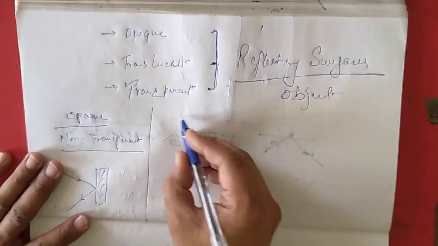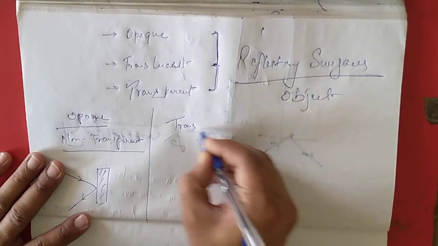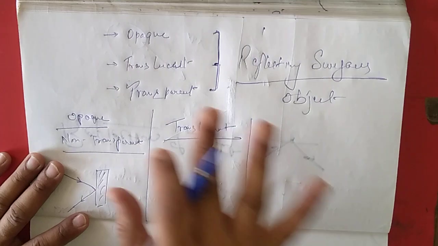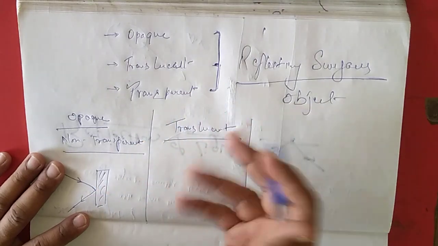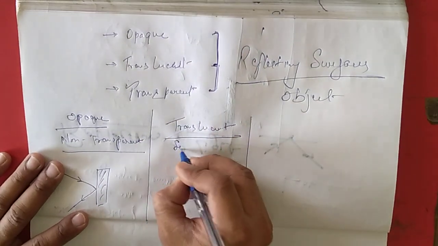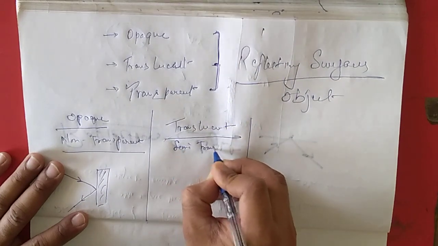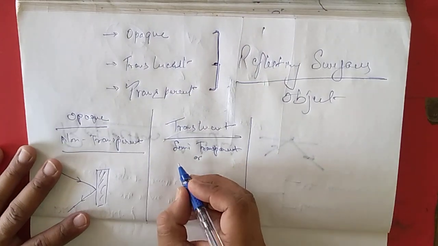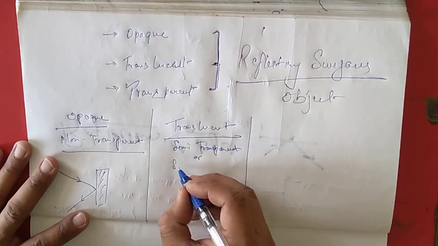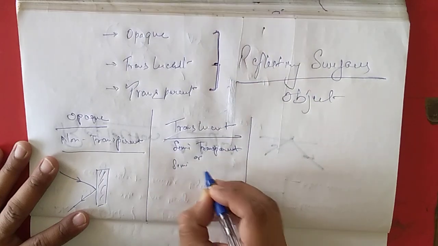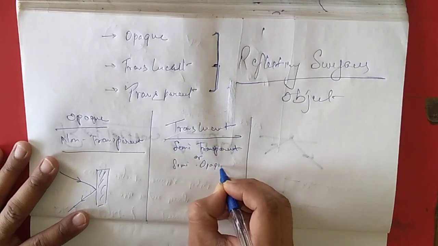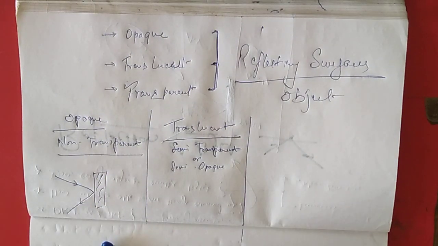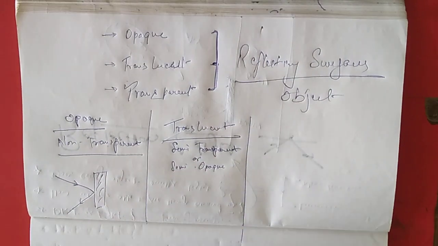Now let us talk about translucent. Translucent means semi-transparent, or we can say semi-opaque. Semi means a part of it. Clear? So let us understand this topic with the help of examples.